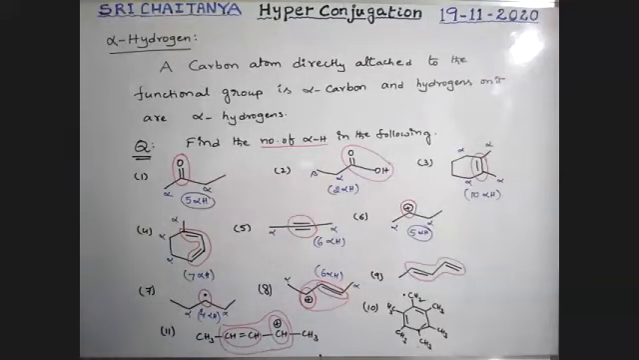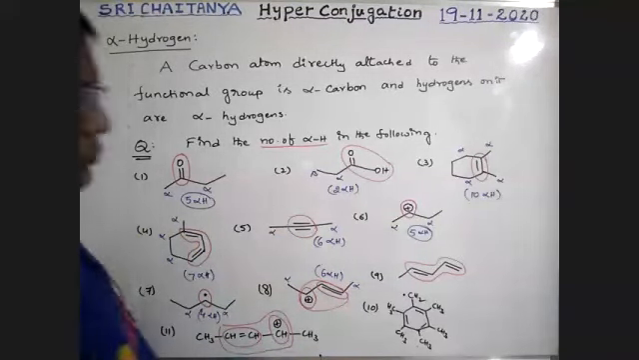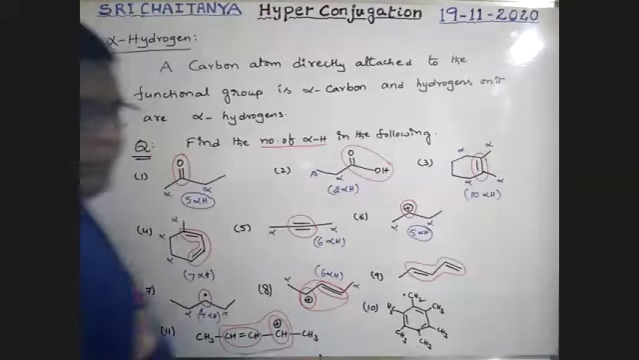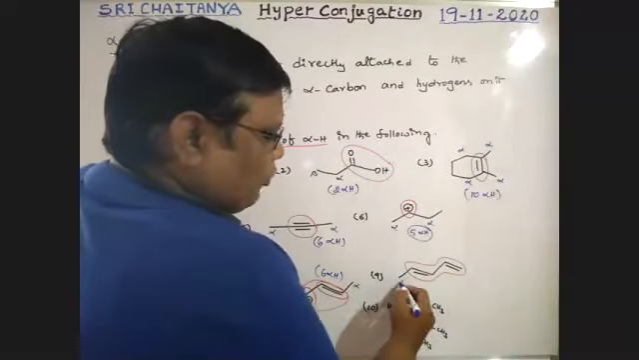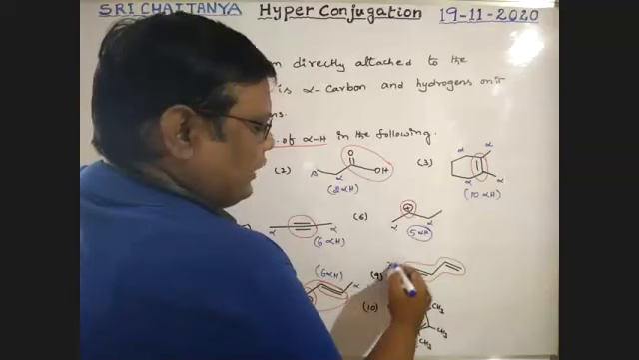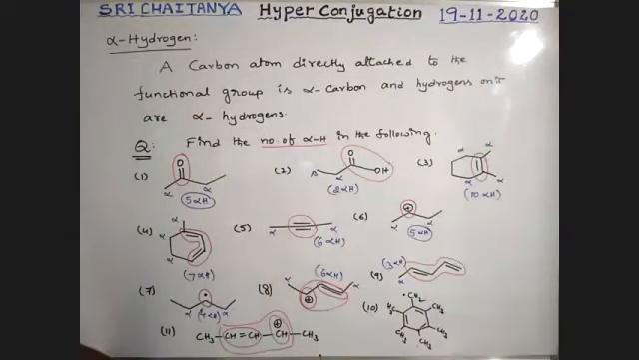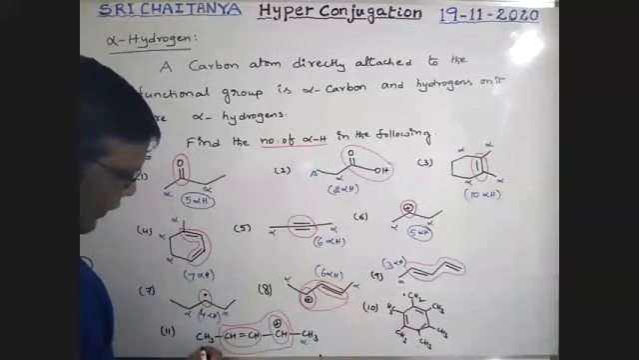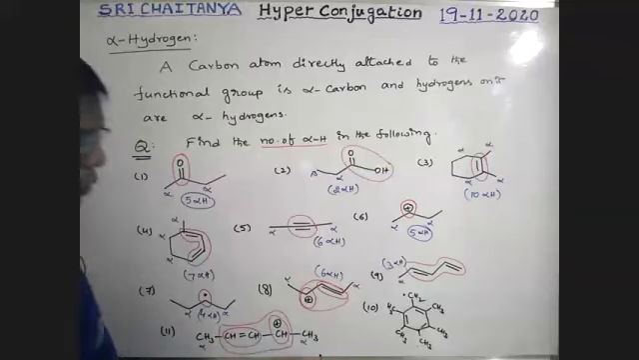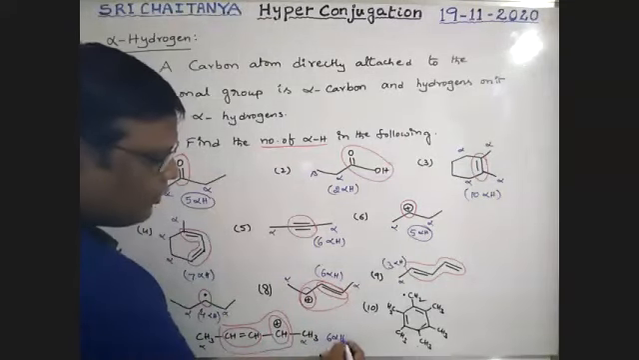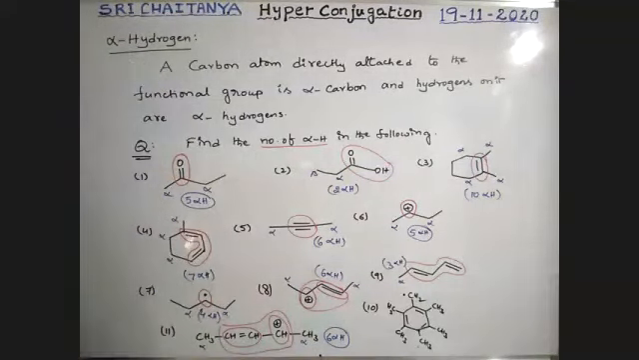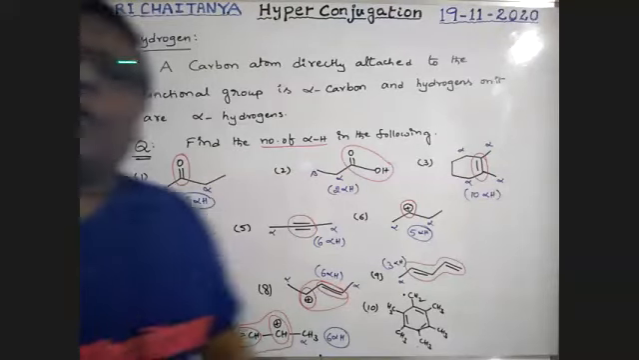Tell me, boys, here it is the only alpha carbon. Therefore, 3 alpha hydrogens are available. Next, what about this? So this is alpha. This is alpha. So total 6 alpha hydrogens are possible. Good. All of you are correct, boys.